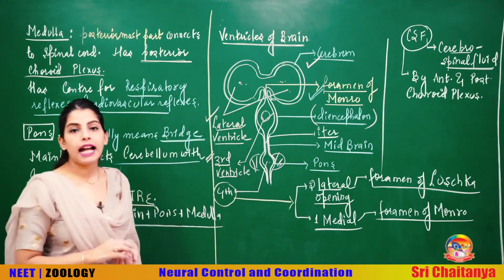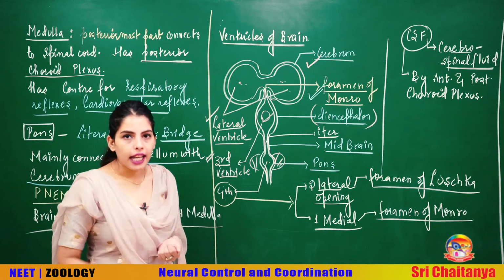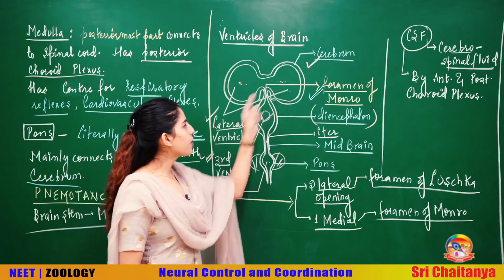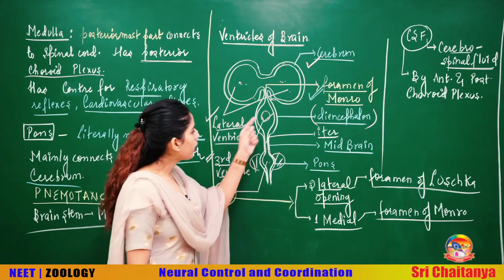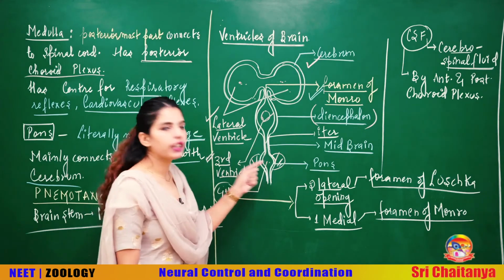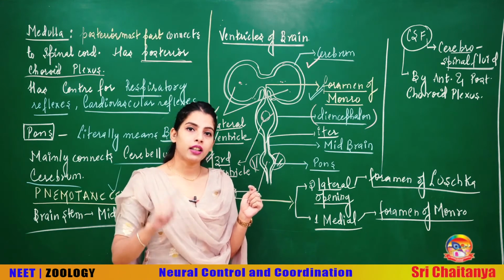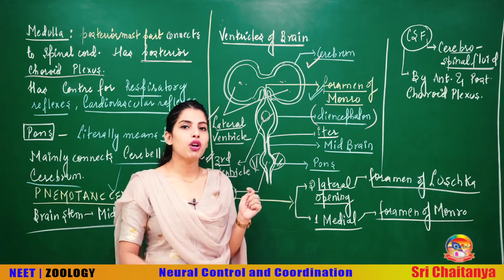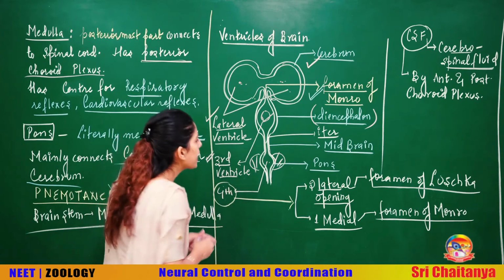So remember that foramen of Monro is the opening that connects your lateral ventricles with the third ventricle. Clear? But your third ventricle is also connected with the fourth ventricle. Yes or no? The lateral ventricles are connected with the third ventricle with the foramen of Monro, and your third ventricle is connected with the fourth ventricle. Do you see this duct?